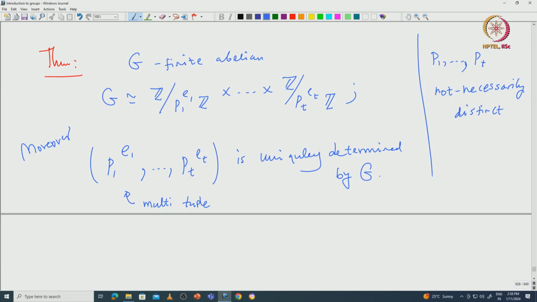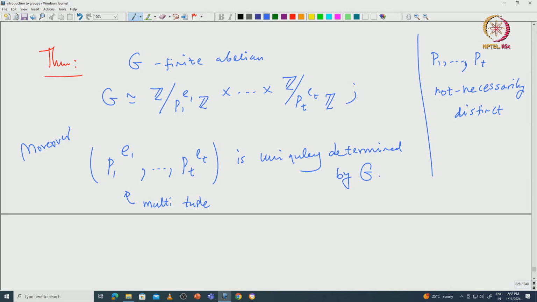So, this is also part of the result. So, this proves that for any finite abelian group we have this very nice cyclic decomposition, and these prime powers P1 E1 etc. Pt Et are uniquely determined by G.